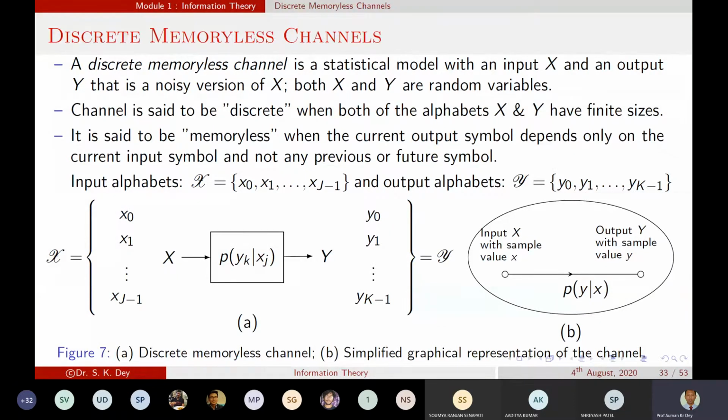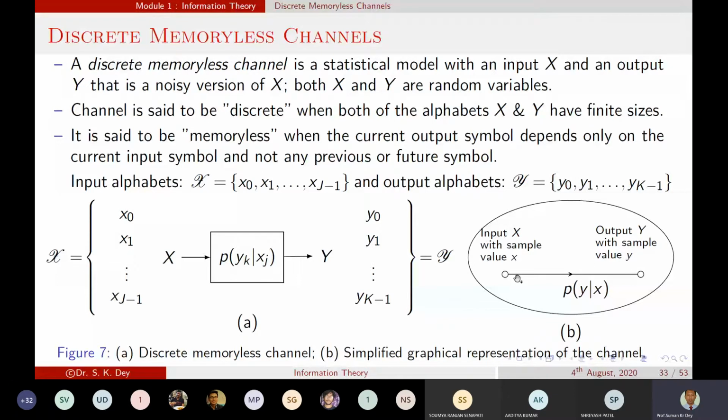This is also a simple graphical representation of the channel, where the input is the sample value x, and in the channel there is error or noise, which is random in nature. The probability of that randomness is P of y given x, and we get the output over here.